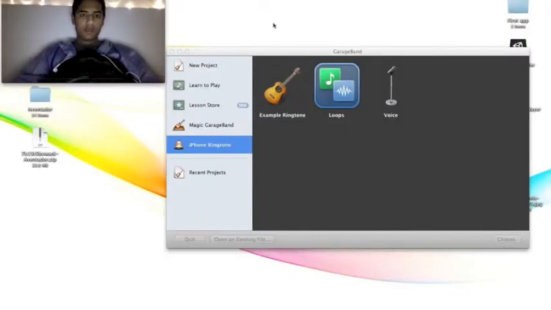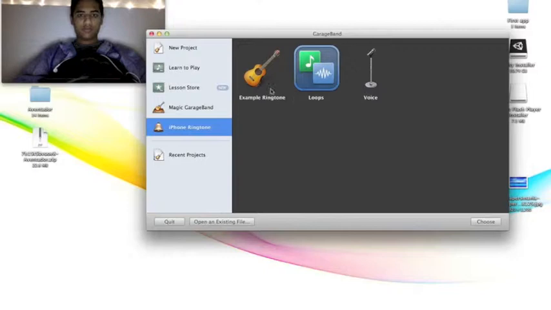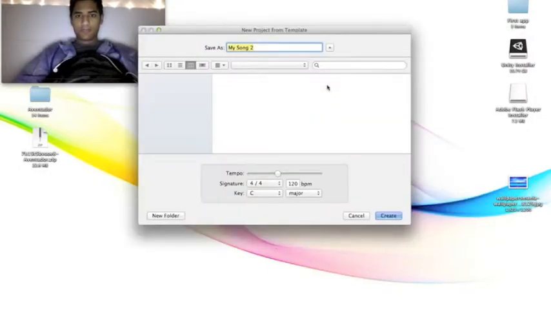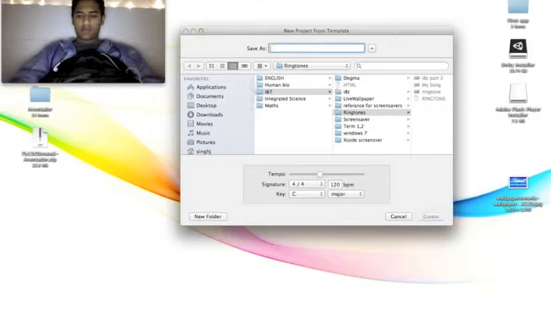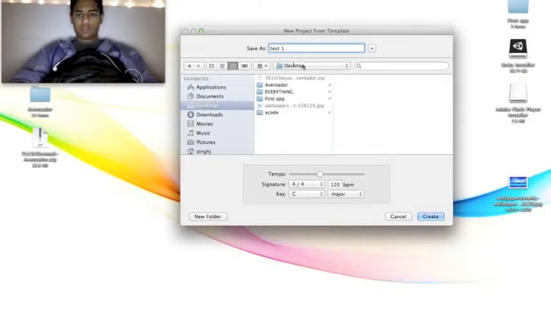For this, all you need is GarageBand. So open up GarageBand right here, and then go to iPhone ringtones on the side of it. Then, in the example ringtones, choose. Name it whatever you want. For this, I'm just gonna call it test 1. I'm gonna save it on my desktop so it's easy to find. Save.